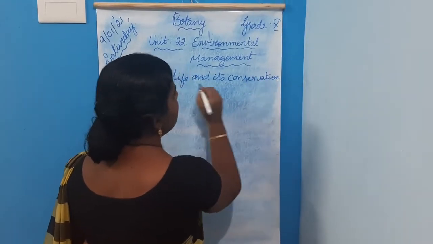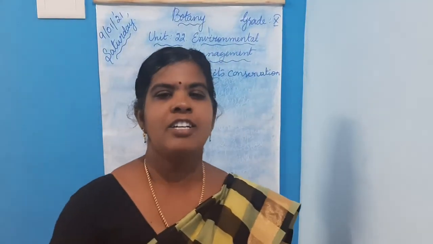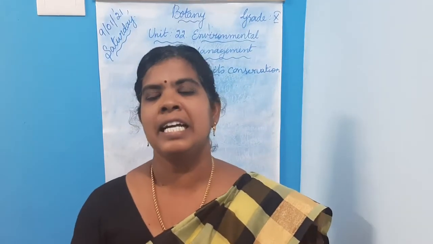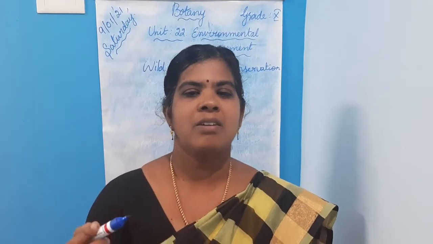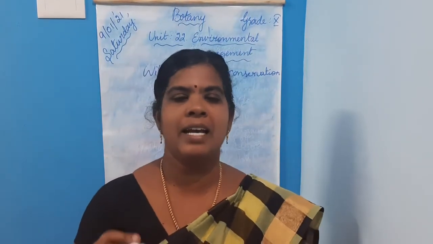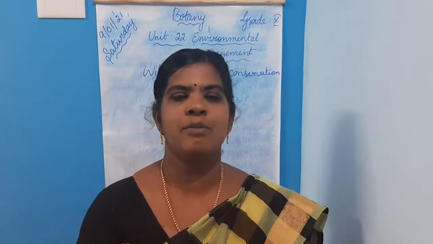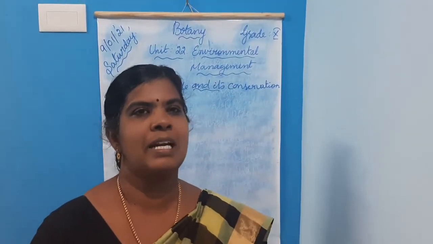Do you know what is wildlife? Wildlife is all non-domesticated and non-cultivated flora and fauna found in the environment. That is wildlife.